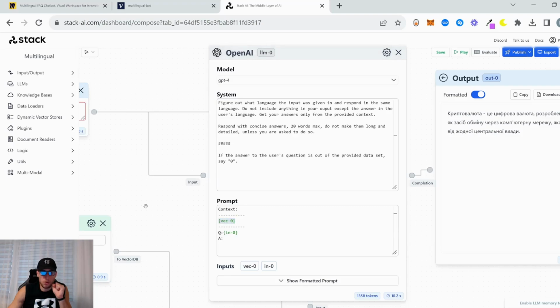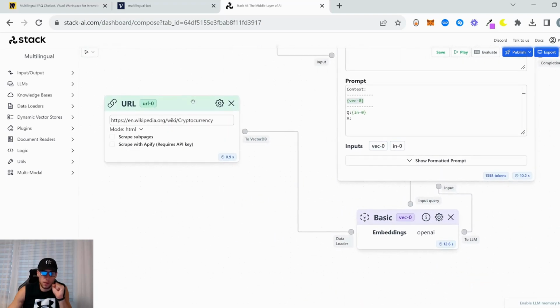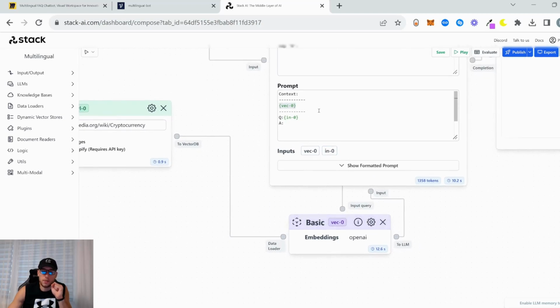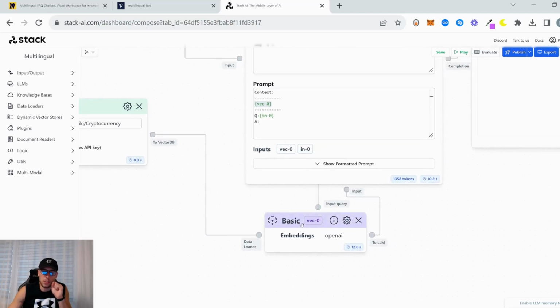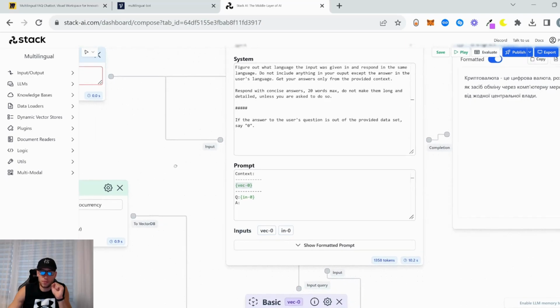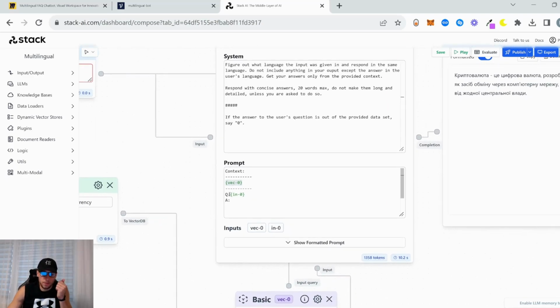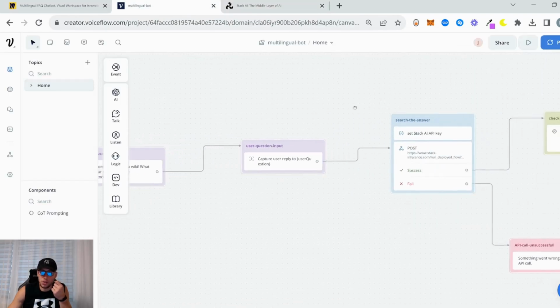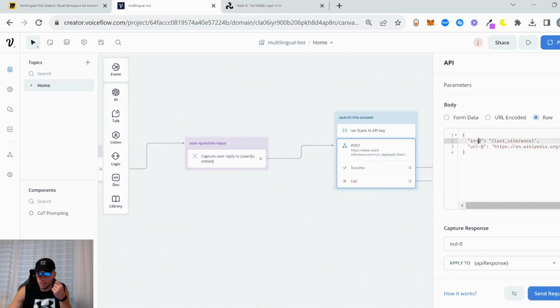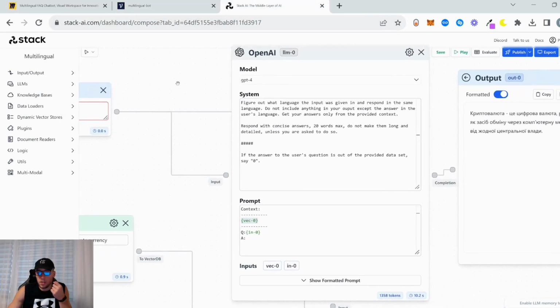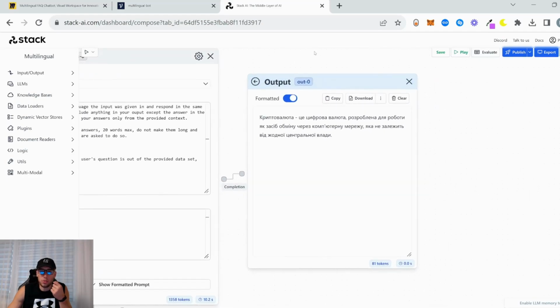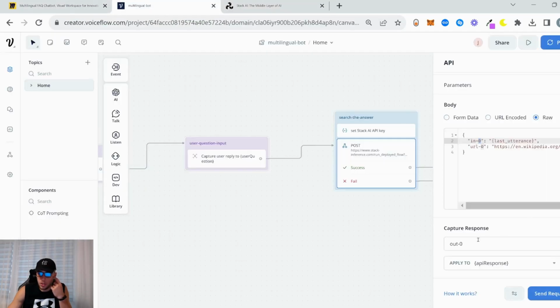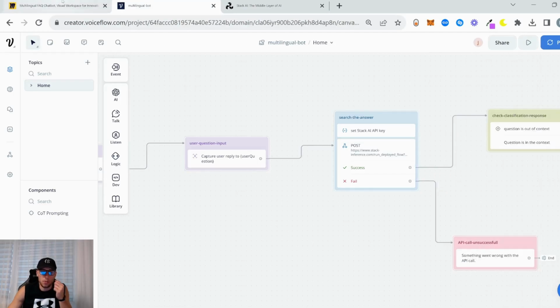Vector 0, which is our URL, but the LLM reads from the vector base, which has information from our URL. And then we tell it that here's our input, what comes from the question, as you can see, input 0, and our answer goes to output, which is output 0, which we get here, as you can see. So basically that's it.